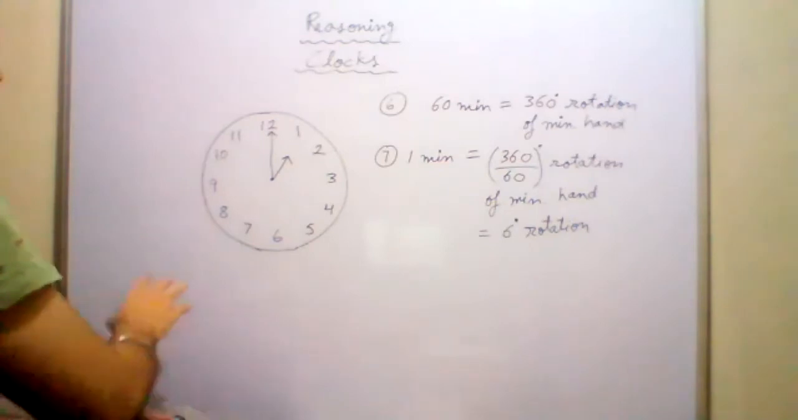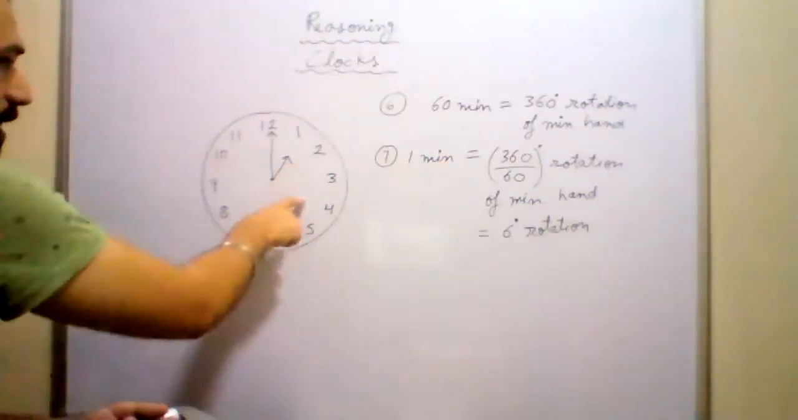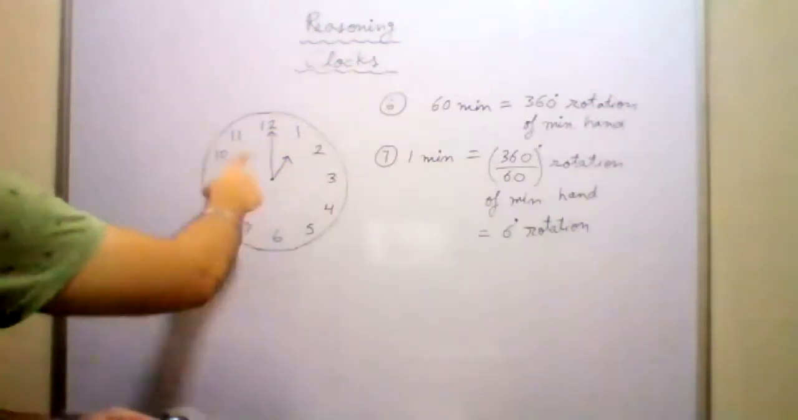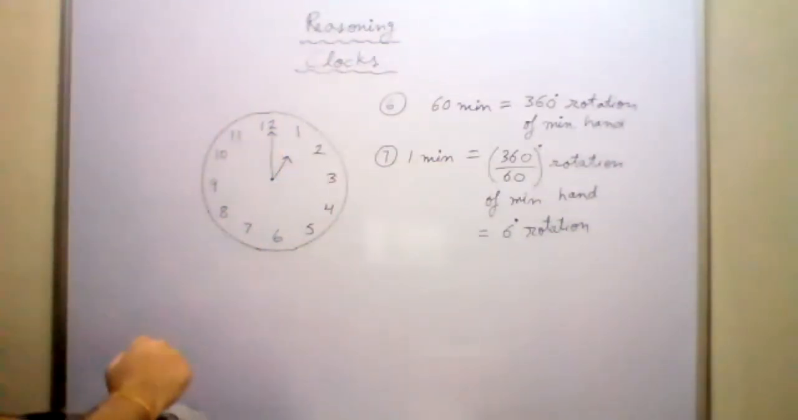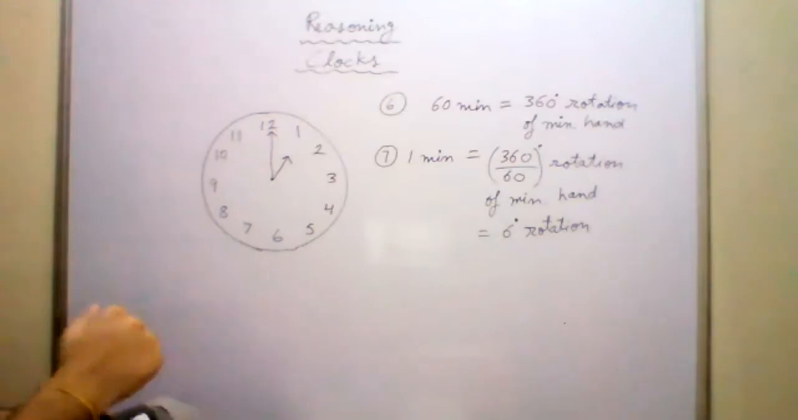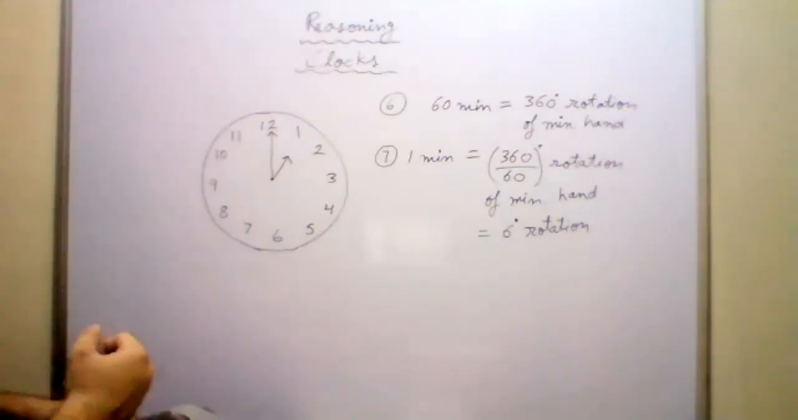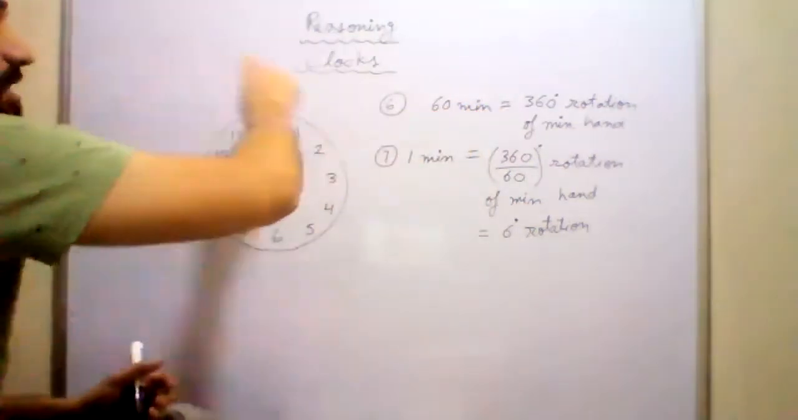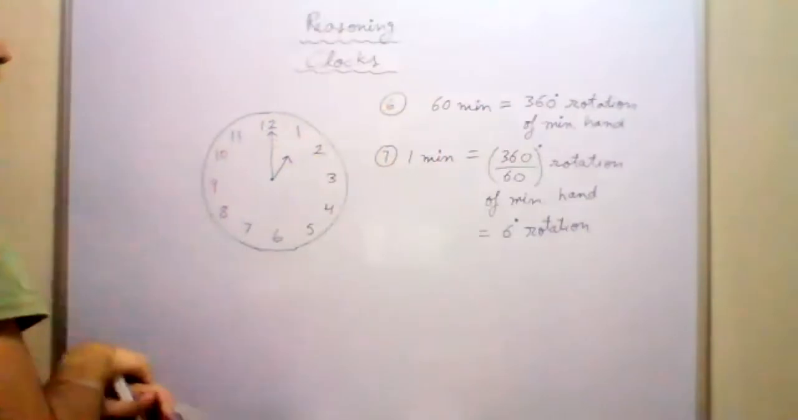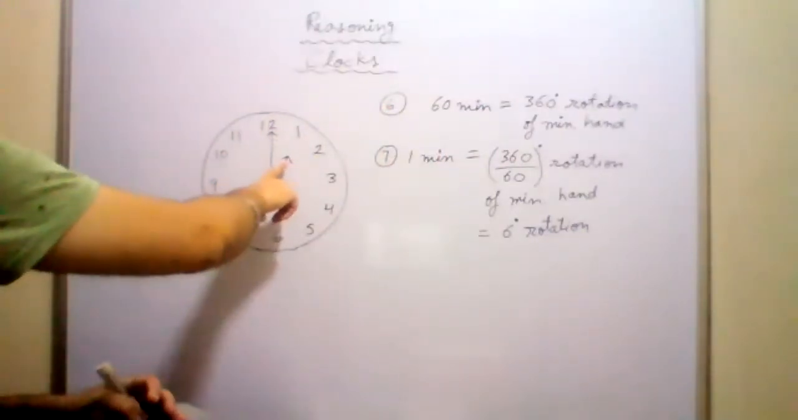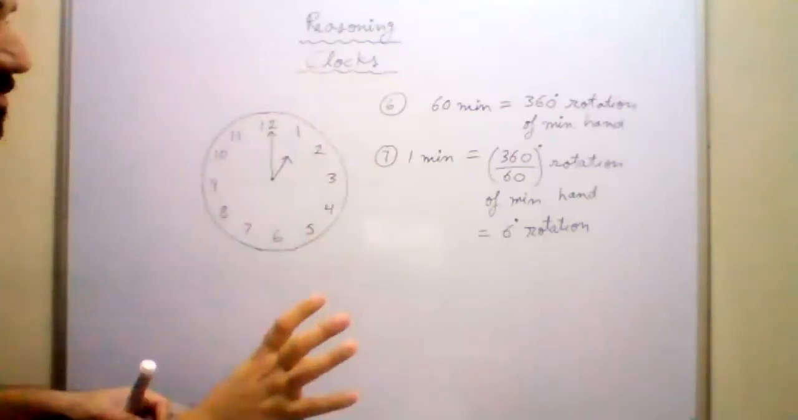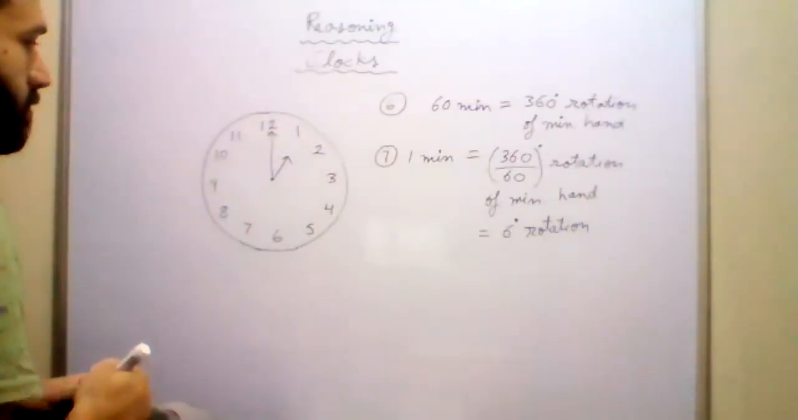So what is the angle covered by the hour hand in 12 hours? Sir, it is 360 degrees. The minute hand covers 360 degrees in how many minutes? Only 60 minutes. But the hour hand covers 360 degrees in 12 hours. Do you know this?